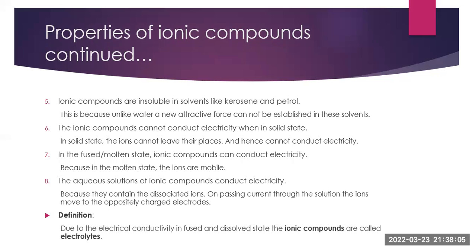Whereas in the fused or molten state, ionic compounds can conduct electricity, because in the molten state, the ions are mobile and hence they can conduct electricity. The aqueous solutions of ionic compounds conduct electricity because they contain dissociated ions. On passing current through the solution, the ions move to the oppositely charged electrodes.